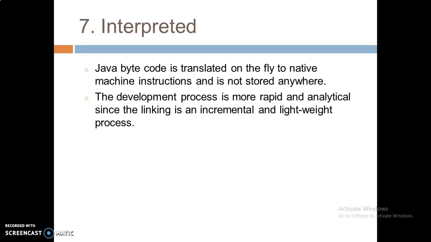Next is interpreted. Interpreted is again one of the very important features of Java. Java bytecode is translated on the fly to native machine instructions and is not stored anywhere. The development process is more rapid, meaning fast, and analytical, since linking is an incremental and lightweight process. This is an interpreted language.